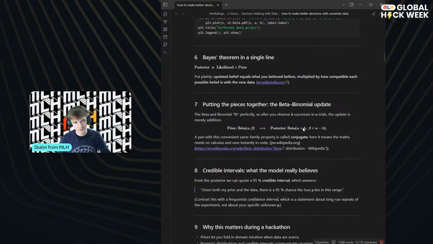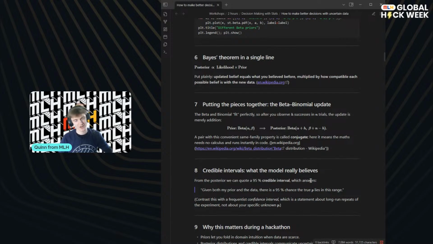This is basically just saying, okay, if we saw 20 heads and we did 20 trials, then our new output distribution will be, okay, let's say the prior was uniform. We would have 1 and 1 for alpha and beta, and then 20 and 20 and 20 here for the H and the N and then the H again. We would end up with beta 21 and then just 1 here because the N and the H would cancel if they're equal. And that would basically be a very biased distribution. And so we're going to plot some of this and show it, and hopefully you'll understand a little bit better as we do this. And this is called a Bayesian update.